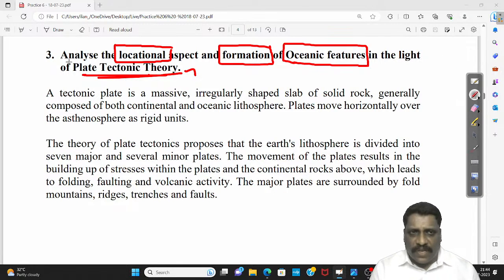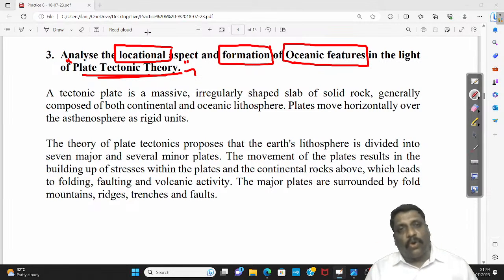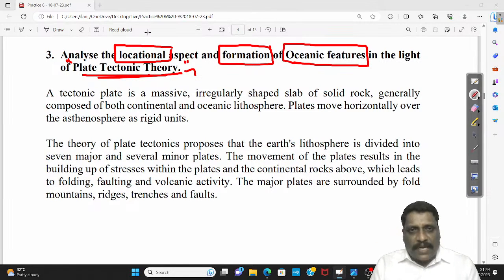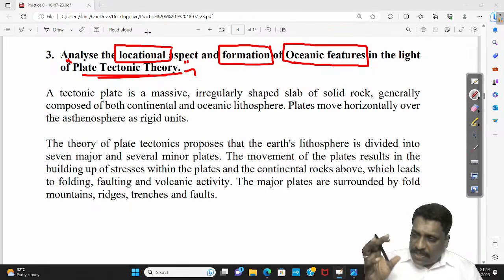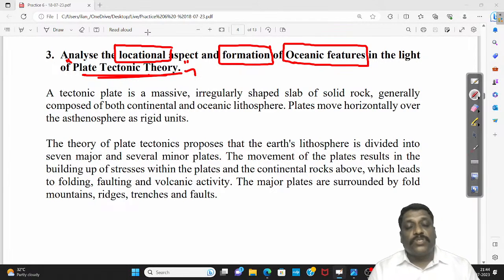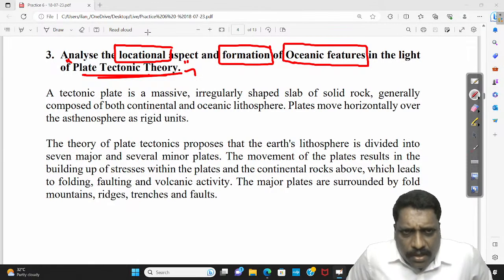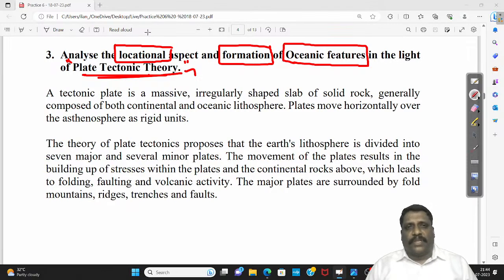So, in a nutshell, I can talk about plate tectonic theory. What is plate tectonic theory? What is its objective? What exactly does it try to explain? What is the principle on which this theory was formulated? What are the preconditions considered for the validity of the theory? If I'm not getting into the details, in a nutshell, I can talk about these facts.